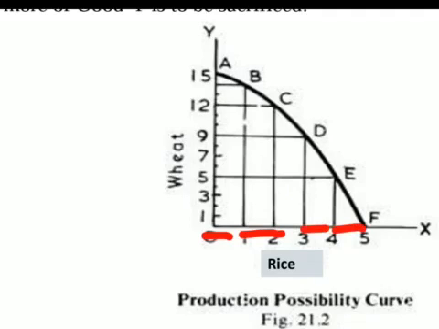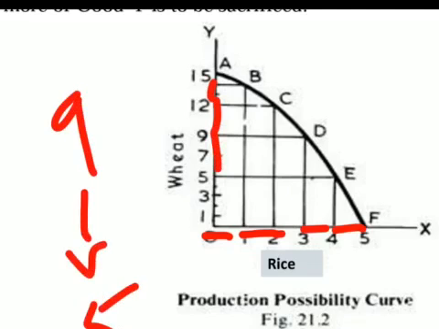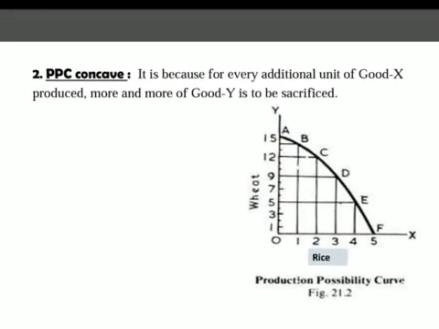Whenever we are increasing the production of rice, there is only a gap of 1 unit. But when we are reducing the production of wheat, the gap is more than 1 unit, from 14 to 12, then 12 to 9, 9 to 5. From 9 to 5, there is a gap of 4 units. So we are giving up more, but we are producing less compared to the sacrifice we are giving. This is the reason that PPC is concave.